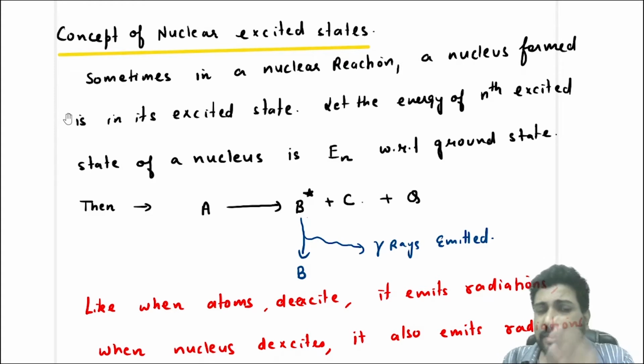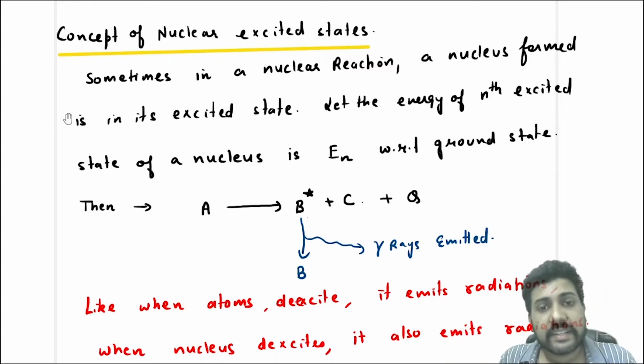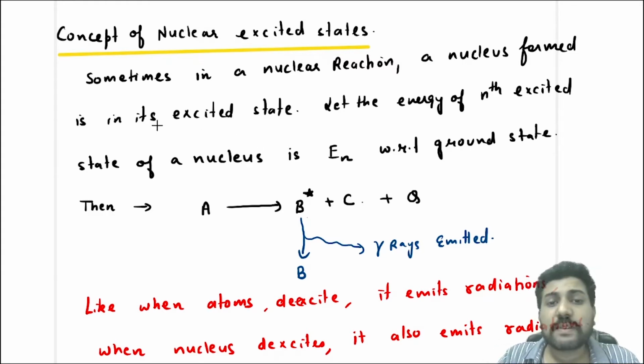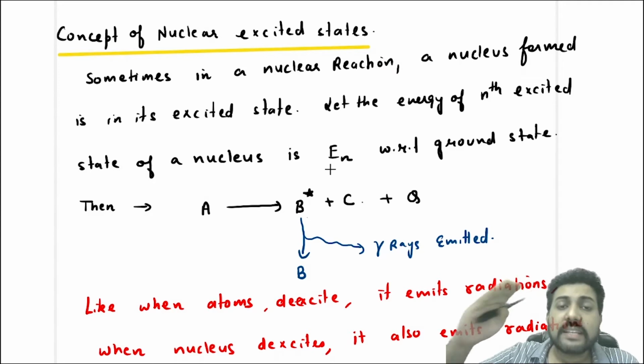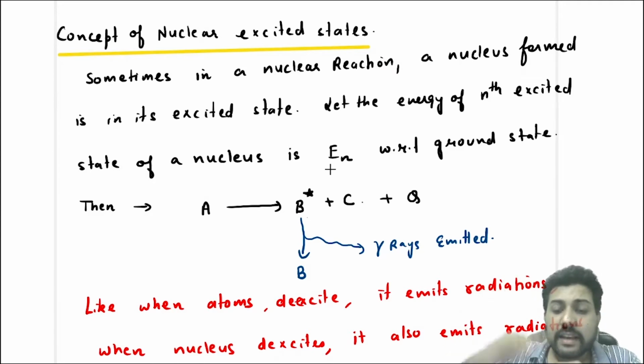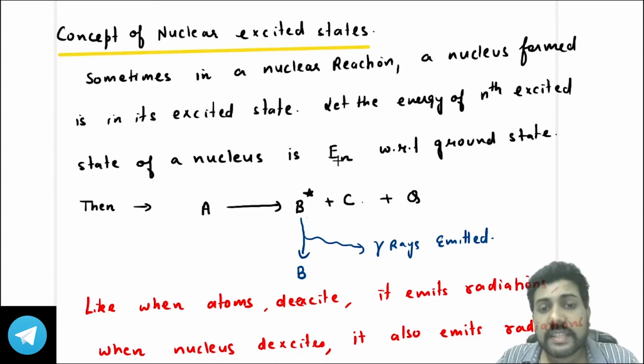Now there can be the first excited state, second excited state, third excited state, nth excited state. Let the energy of the nth excited state with respect to the ground state be En. That means the energy of the nth excited state is En value more than the energy of the ground state.